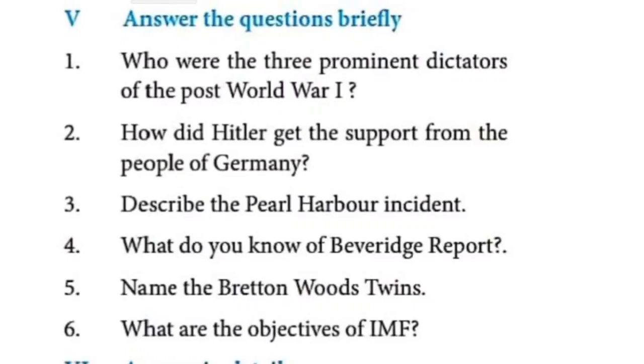We can mark. Post-war crisis in Germany para, first para, the last two lines. In Italy, Mussolini, within the bracket, comma, Germany, Hitler, within the bracket you have to write, and Spain, Franco. These two lines alone. This is the answer: who are the three prominent dictators of post-World War I? Post-war crisis para, page number 28, first para, last two lines. That's all. Then the second one, page number 28.